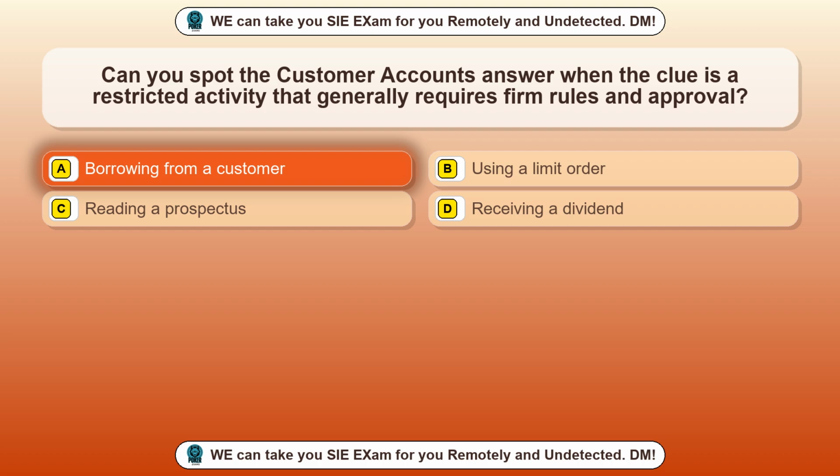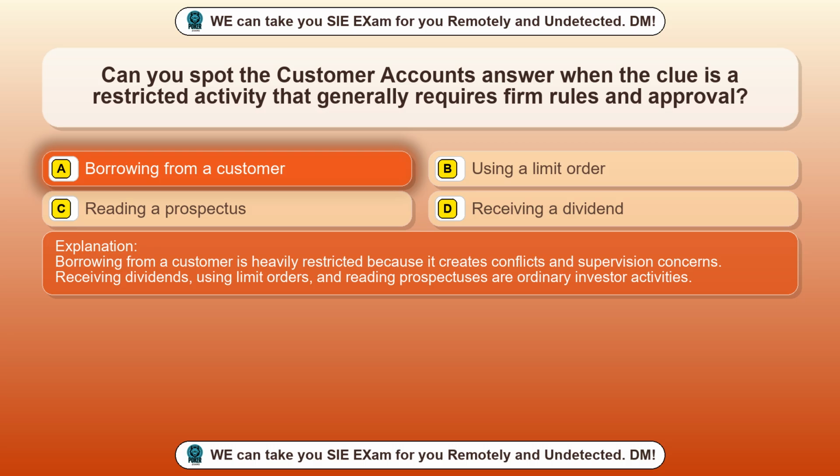Borrowing from a customer. Borrowing from a customer is heavily restricted because it creates conflicts and supervision concerns. Receiving dividends, using limit orders, and reading prospectuses are ordinary investor activities.